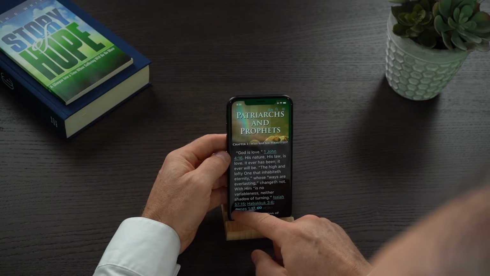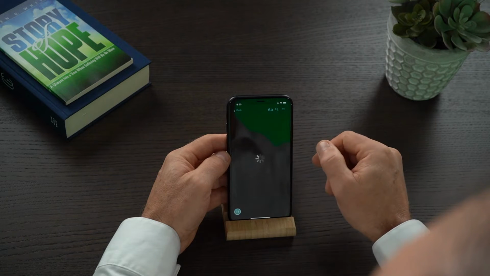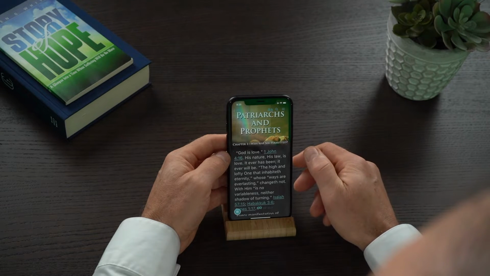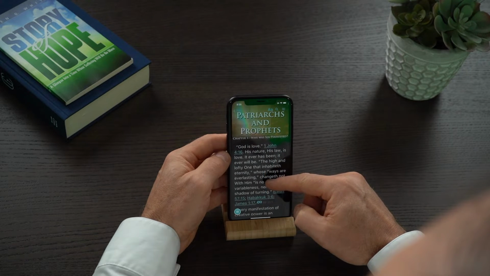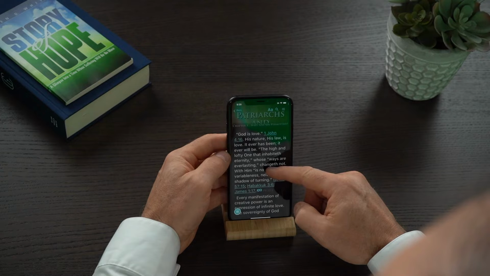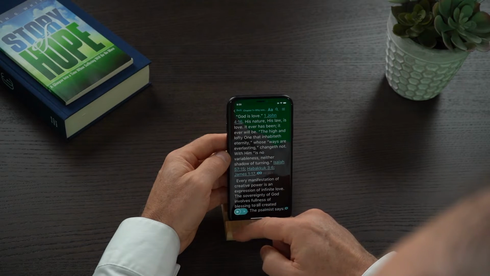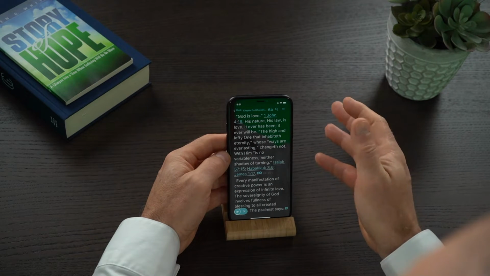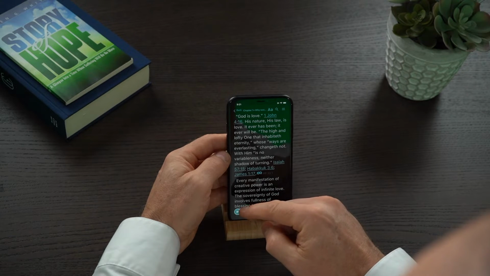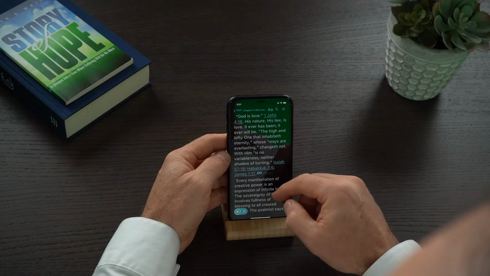Now, if I long click on the audiobook control, see how it pops back up. I'm just going to start it back at the beginning of the chapter so we can start in sequence. So here we go. All right. So I can go through and listen to it. And as I listen to it, I can just slowly scroll up and listen to the audiobook. And when I've finished listening to it, I can just pause. And when I've paused it, I'm done listening. It's no problem. It will record that place that I paused it in the listening history. So I can come back at any time and pick up from there.